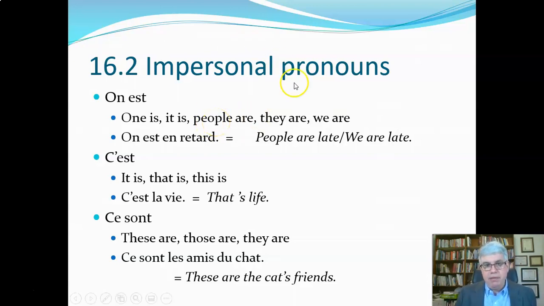They are, it can be. And then often it is used instead of we. We are. And I think that's probably because the third person singular is easier to conjugate than the first person plural. So if I say on est en retard, so that's one is, and then en retard means late. And so that would mean people are late, one is late, we are late. That's generally how I would say it if I was saying, oh man, we're late, on est en retard. Well, I would say we are late.